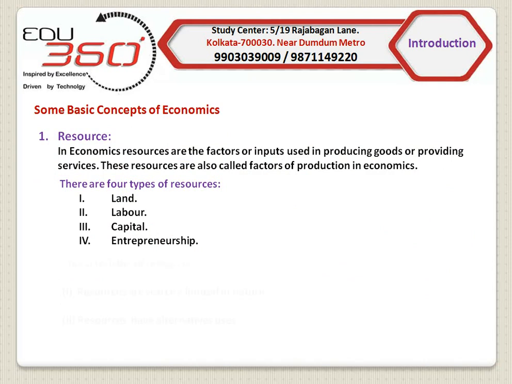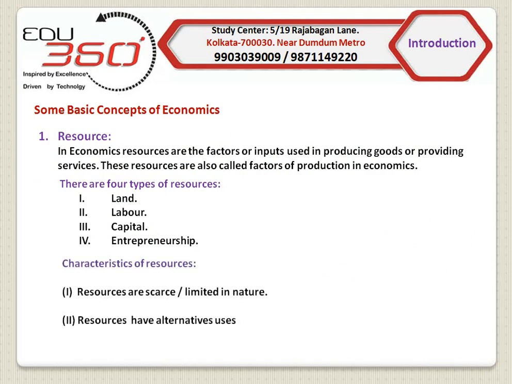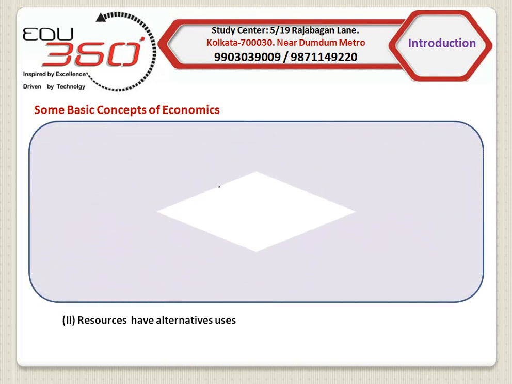Now we will discuss properties of resources. There are mainly two properties or characteristics of resources. Number one, resources are scarce or limited in nature. Let me explain these two properties one by one. I have already explained that a farmer or an industrialist needs resources to produce goods or services.